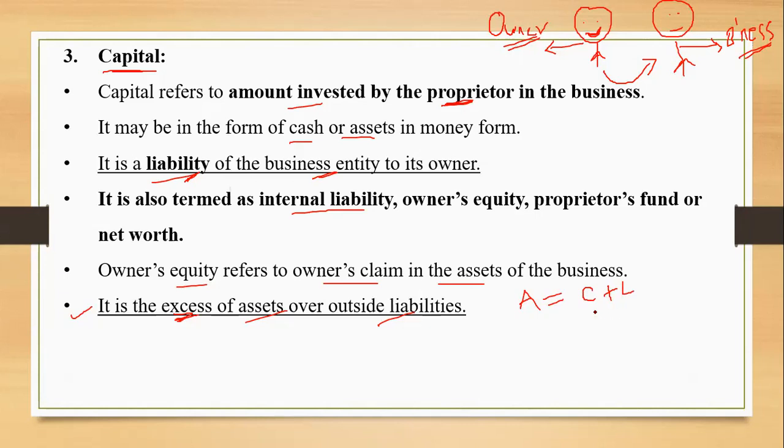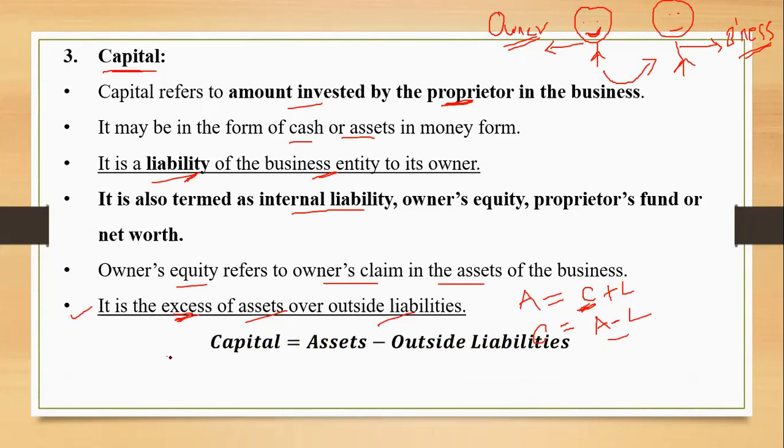And now if I have to calculate capital, so capital will be equal to all assets minus outside liabilities, because capital is also a liability. We can't say all liabilities, but outside liabilities, when you deduct them from the assets, we get capital. That's the formula over here.